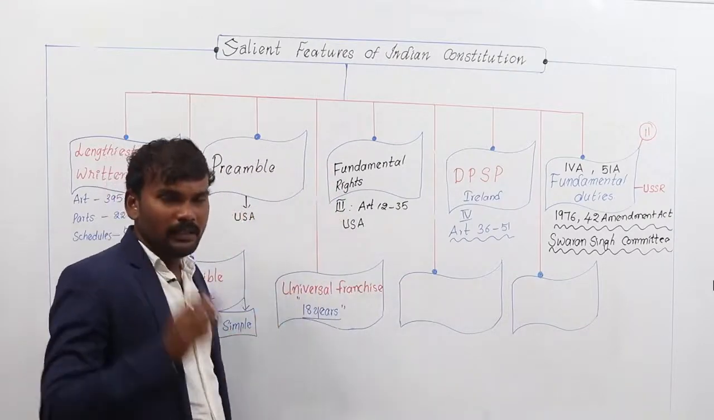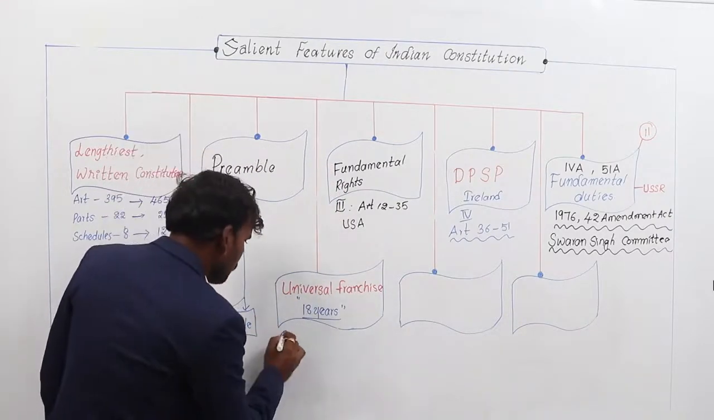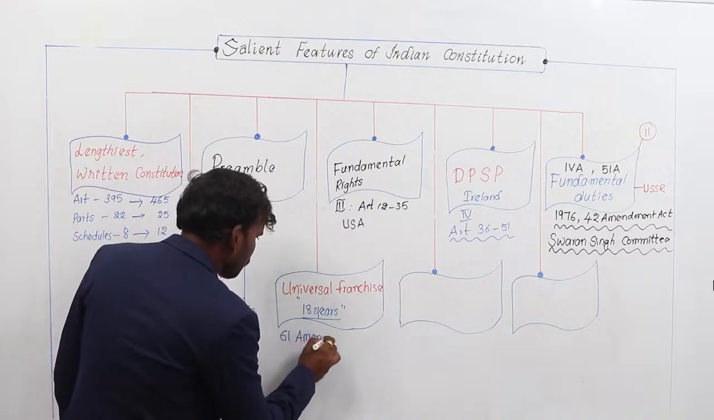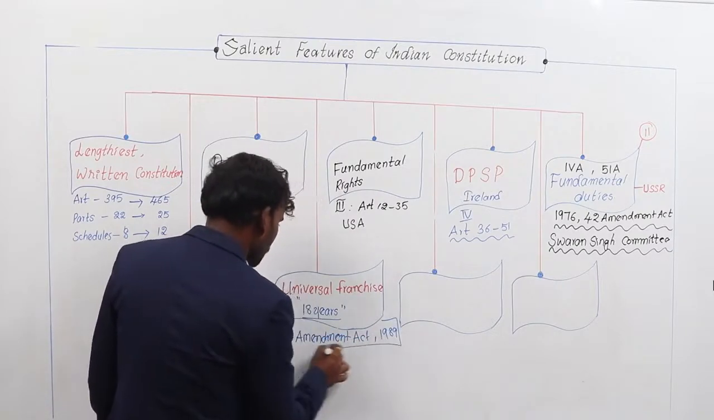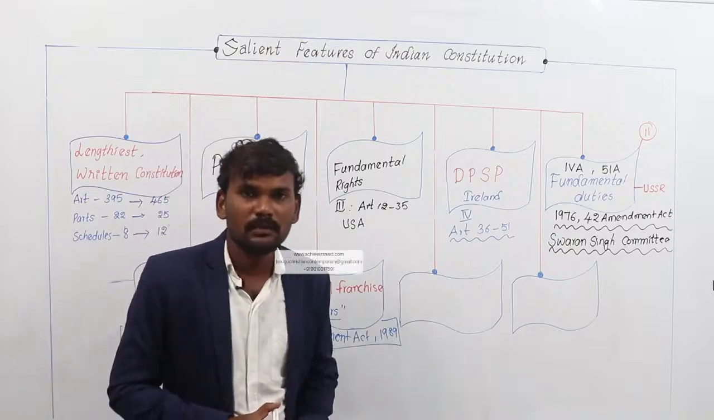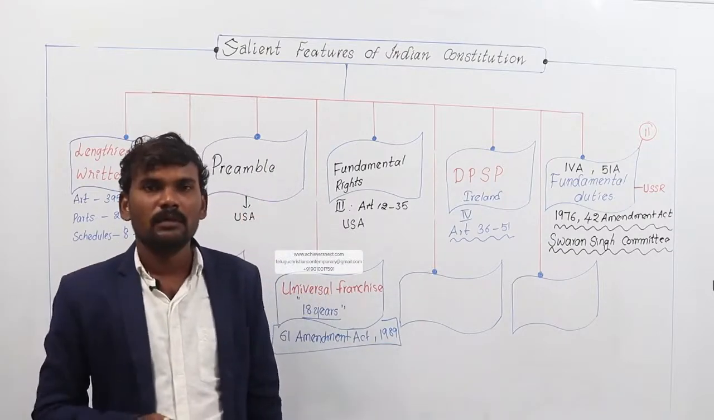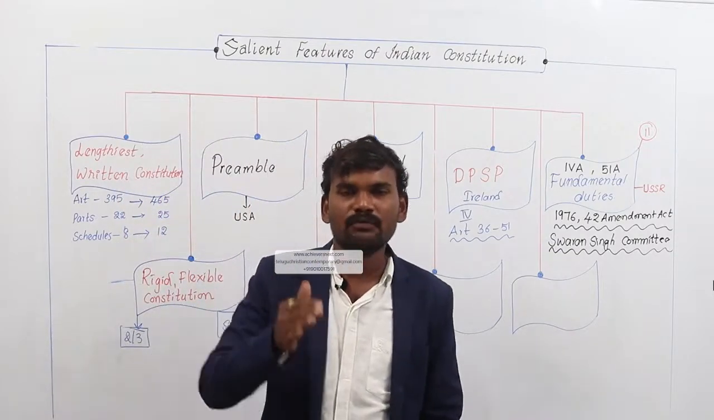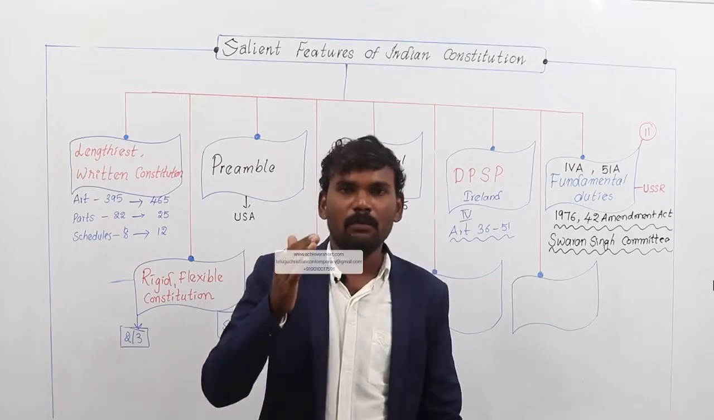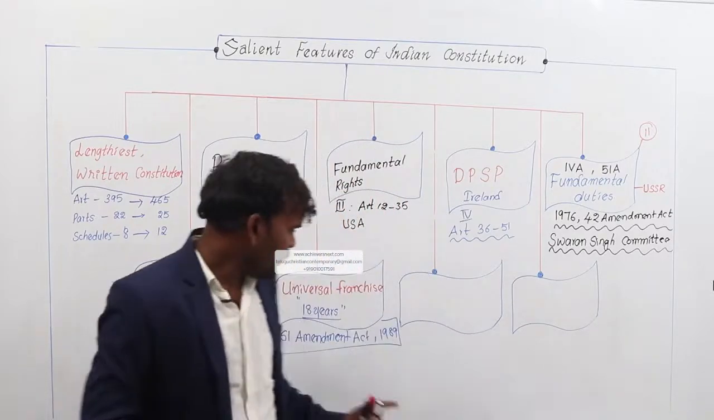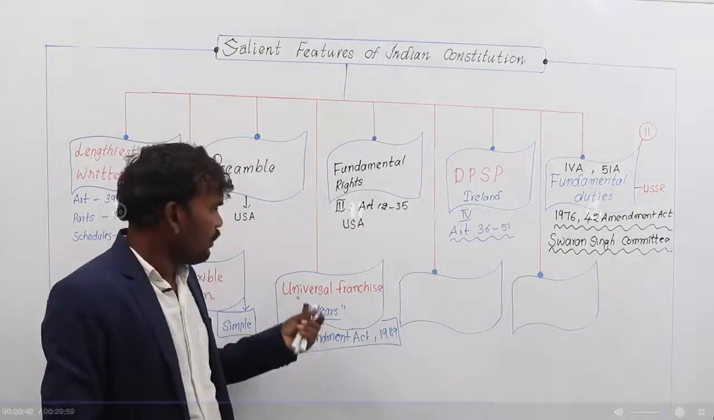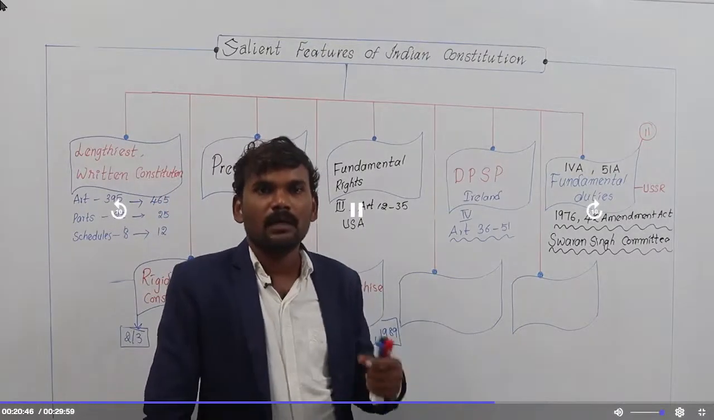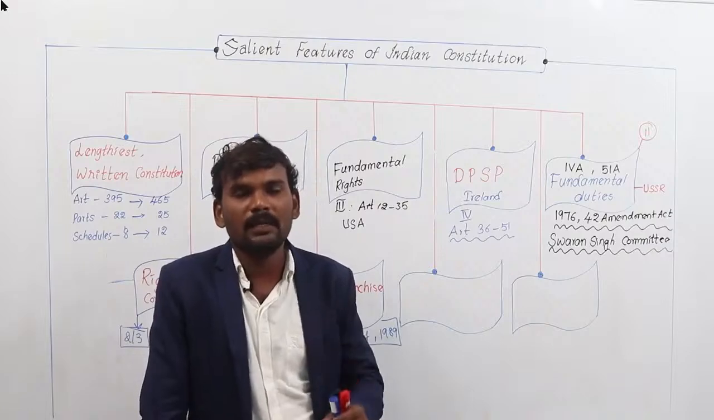Earlier it was 21 years, but by the 61st Amendment Act it was reduced to 18 years in 1989. Then the Prime Minister was Rajiv Gandhi. During Rajiv Gandhi's tenure, the voting age was reduced from 21 years to 18 years by the 61st Amendment Act. Here the amendment number and Prime Minister Rajiv Gandhi are important things. Now in India, universal franchise is applicable to all citizens who have completed 18 years.